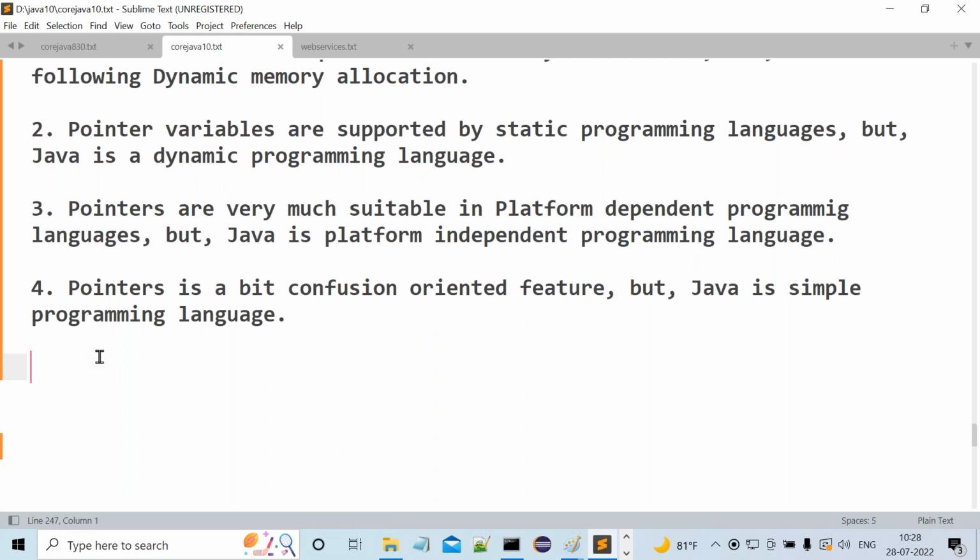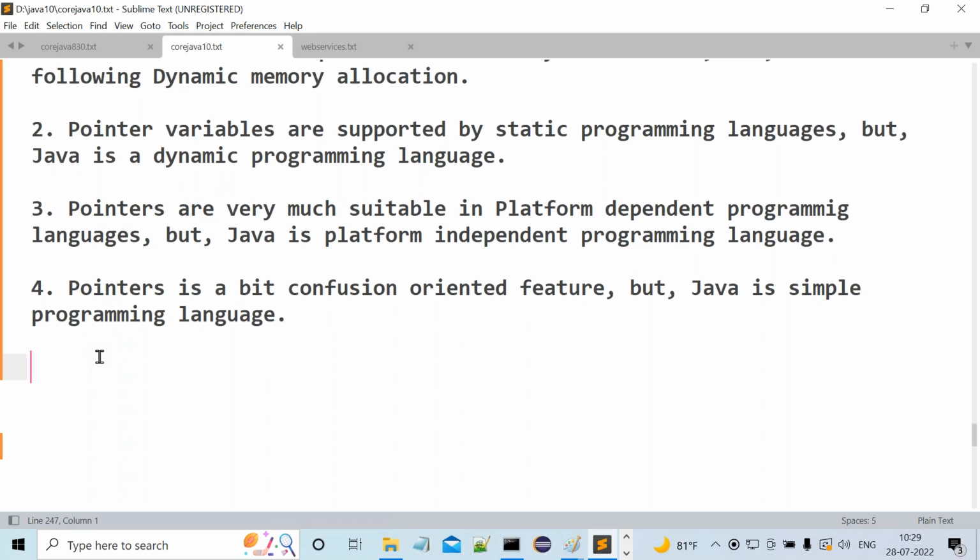Okay, fine. The second question from that interviewer is, are pointers existing or not existing in Java? Not existing in Java. Then immediately the third question is, why are pointers not existing in Java? The answer is that pointers require static memory allocation, but Java follows dynamic memory allocation. Pointers are supported by static programming languages, but Java is a dynamic programming language, so they are not suitable.